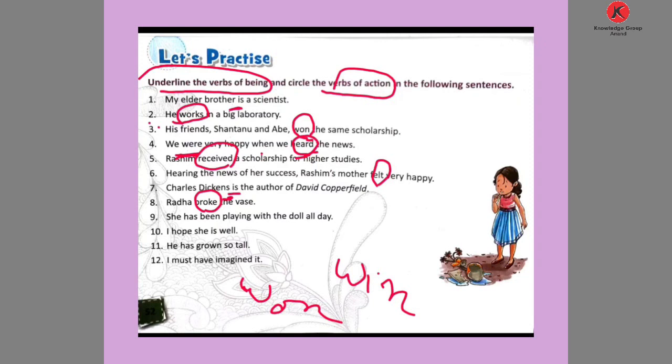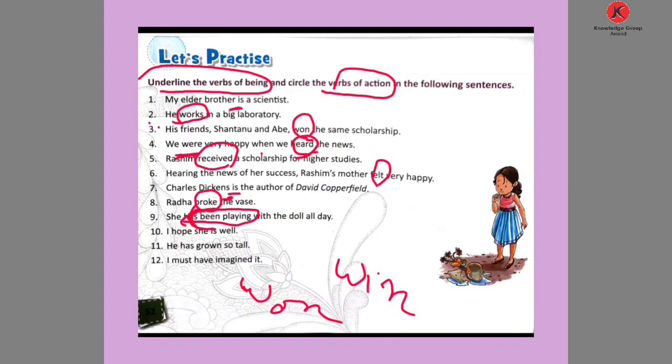Here the verb used is playing. Has been playing, circle it, action is done. If you find this verb with a to be form also, that is called a verb of action.